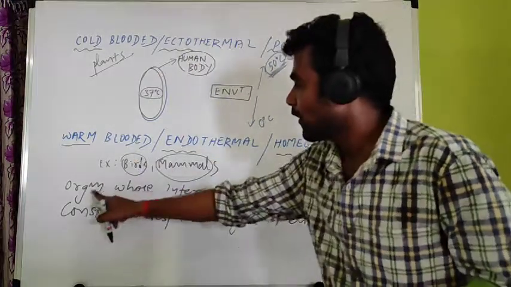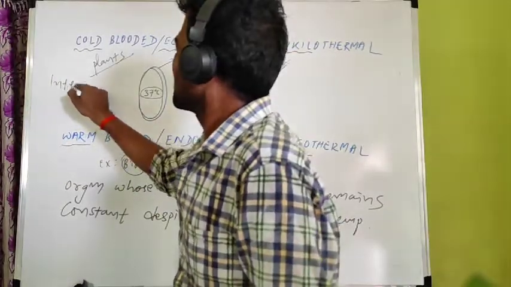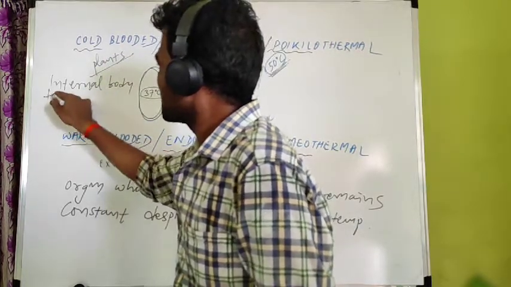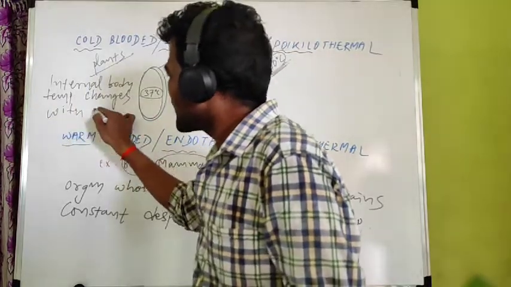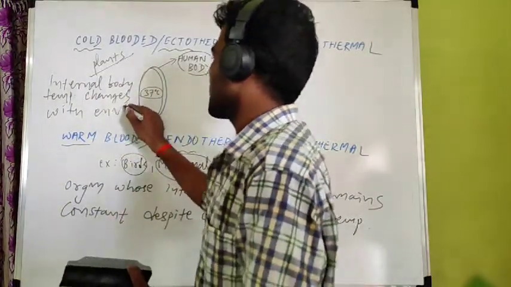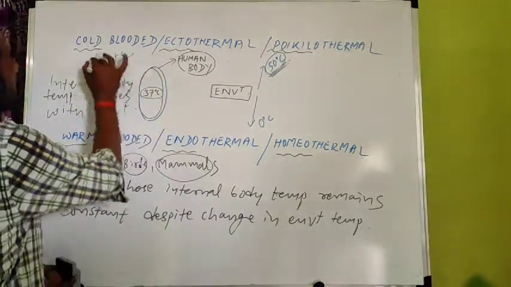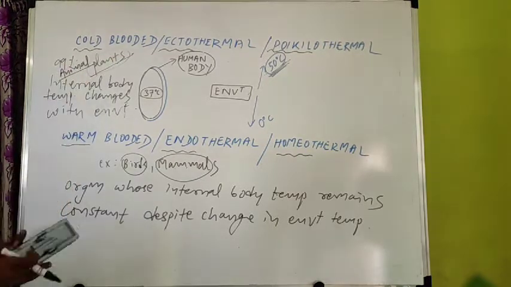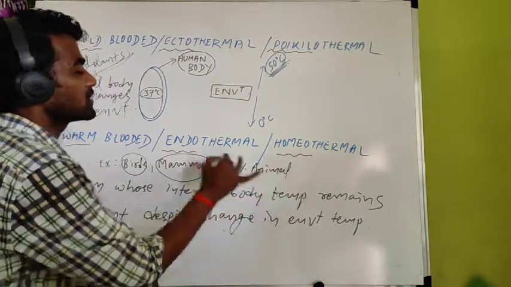Just change the definition. Cold-blooded are those organisms whose internal body temperature changes with environmental temperature. Under this cold-blooded group, not only plants, 99% of animals come. Only birds and mammals are the 1% of animals which come under the other group.